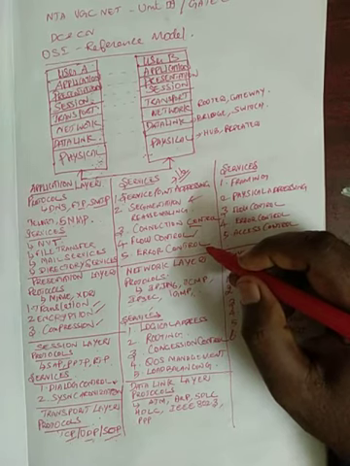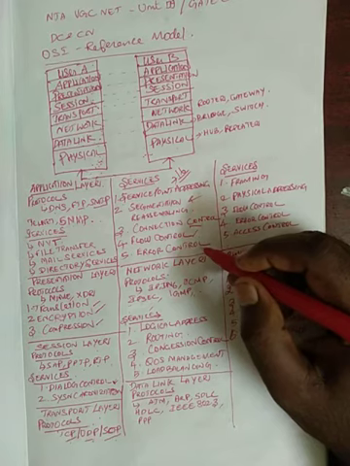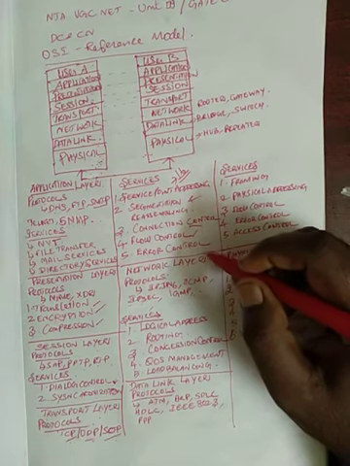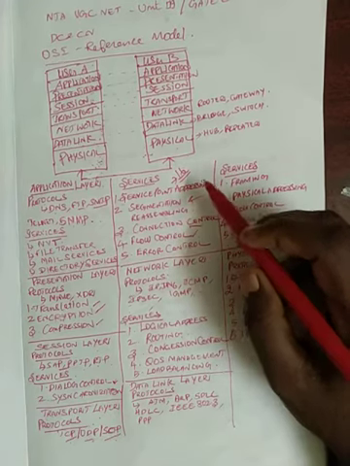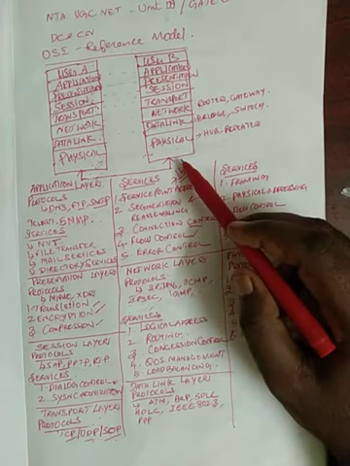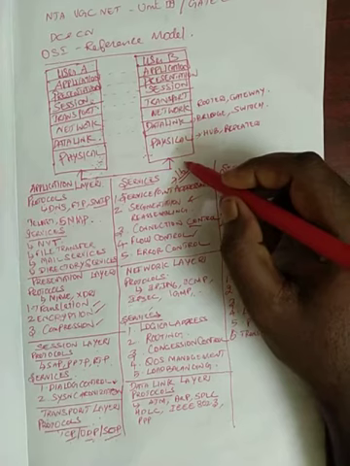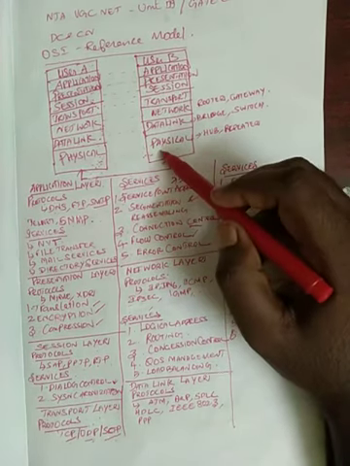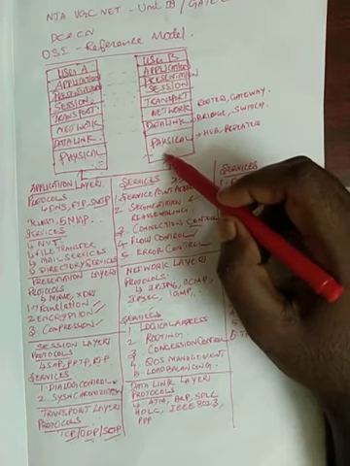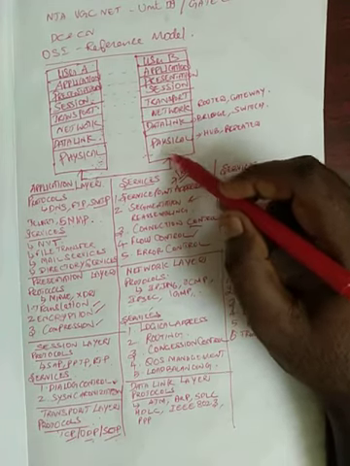If an error happens and is detected, then you retransmit. What is error correction? Suppose an error happens at the receiver end. Without asking to retransmit the data, we can correct the error at the receiver end itself.